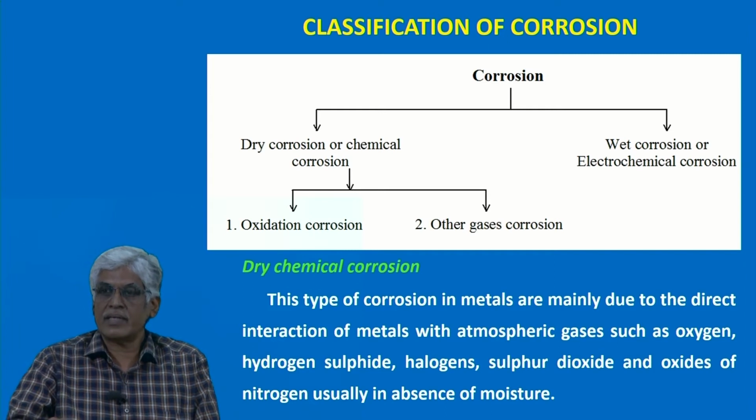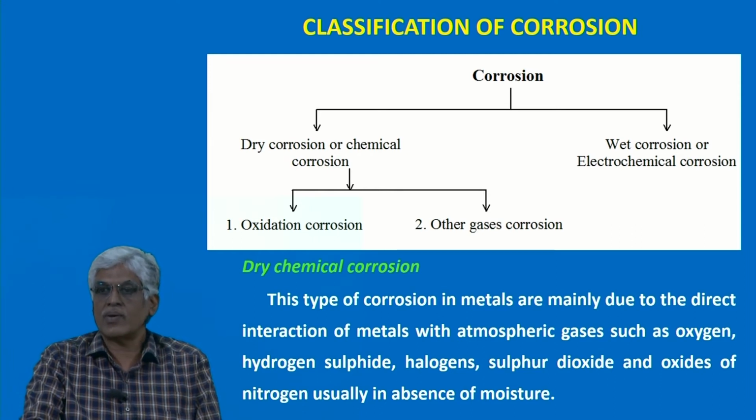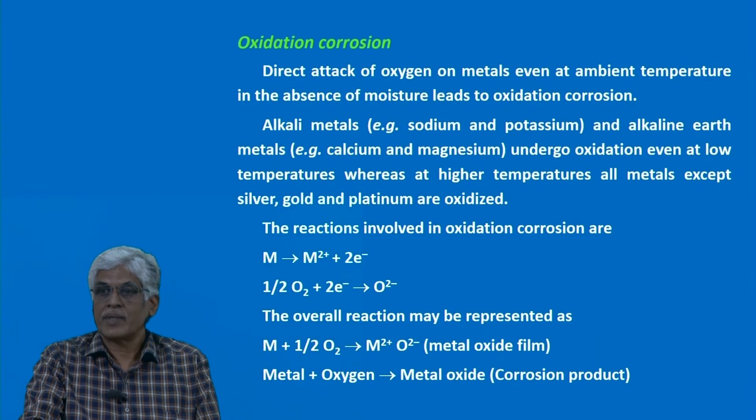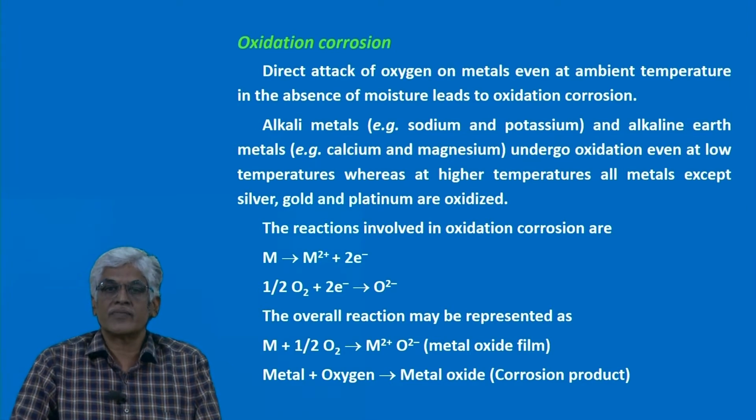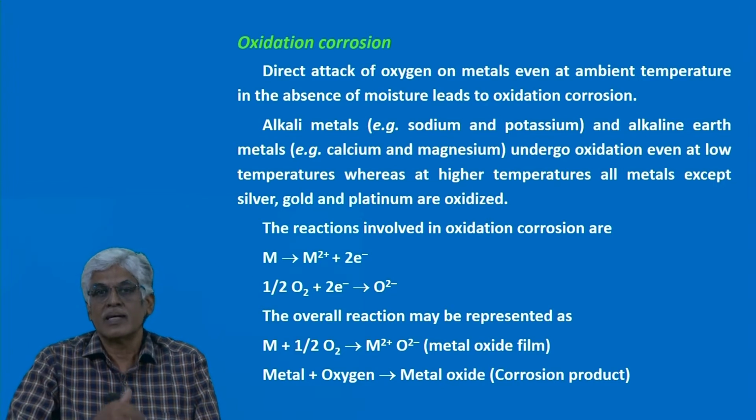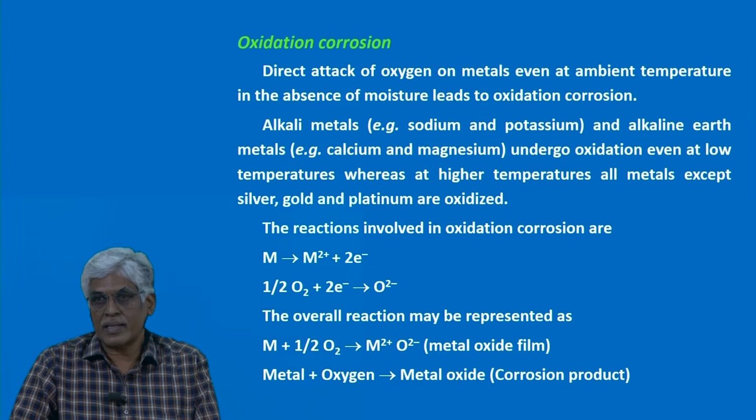In dry corrosion or chemical corrosion, we again divide this into two types. One is oxidation corrosion, another one is other gases corrosion. So what is oxidation corrosion? From the name itself we may understand what is oxidation corrosion. Only the metal which reacts with the oxygen in the atmosphere and forms the oxides over the surface is called oxidation corrosion. So this corrosion takes place in dry atmosphere. So we are putting this in the dry category. So oxidation corrosion, only the reaction between oxygen and metal surface.